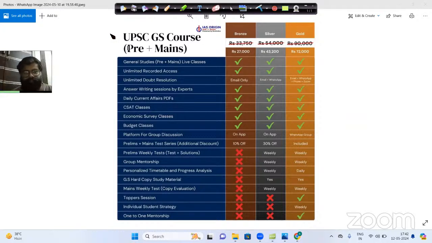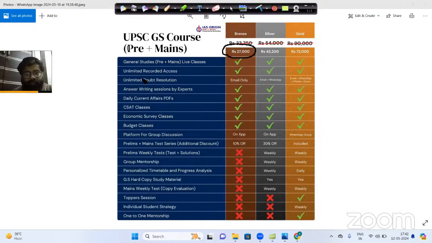For example, if you choose the bronze classroom of IAS Origin, it will cost you 27,000 rupees for the whole syllabus and preparation of prelims and mains, and there will be one more option in front of you for the EMI classes, that is 3,000 rupees per month for silver batch.